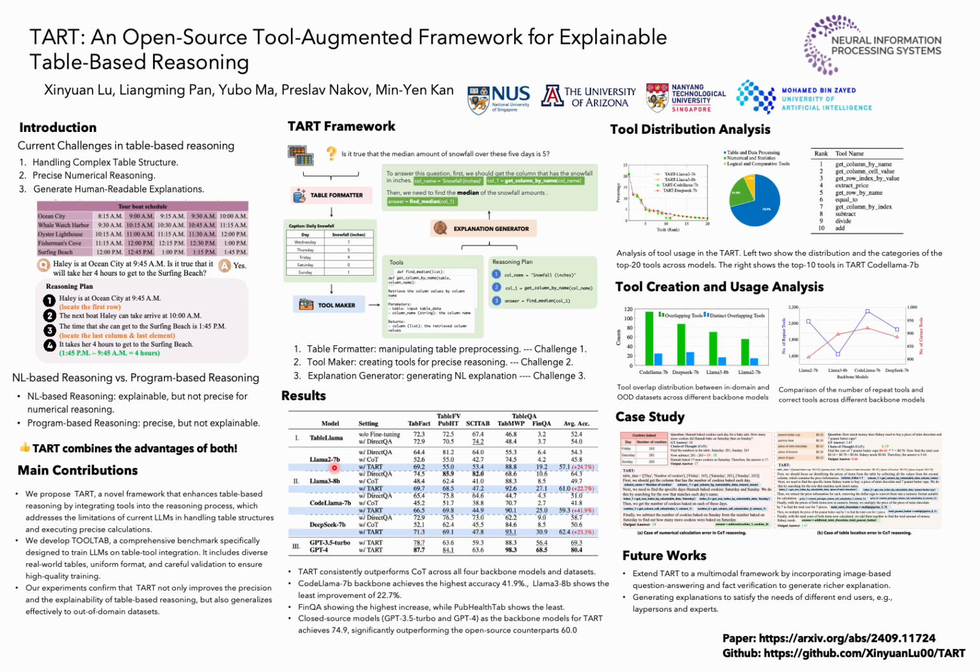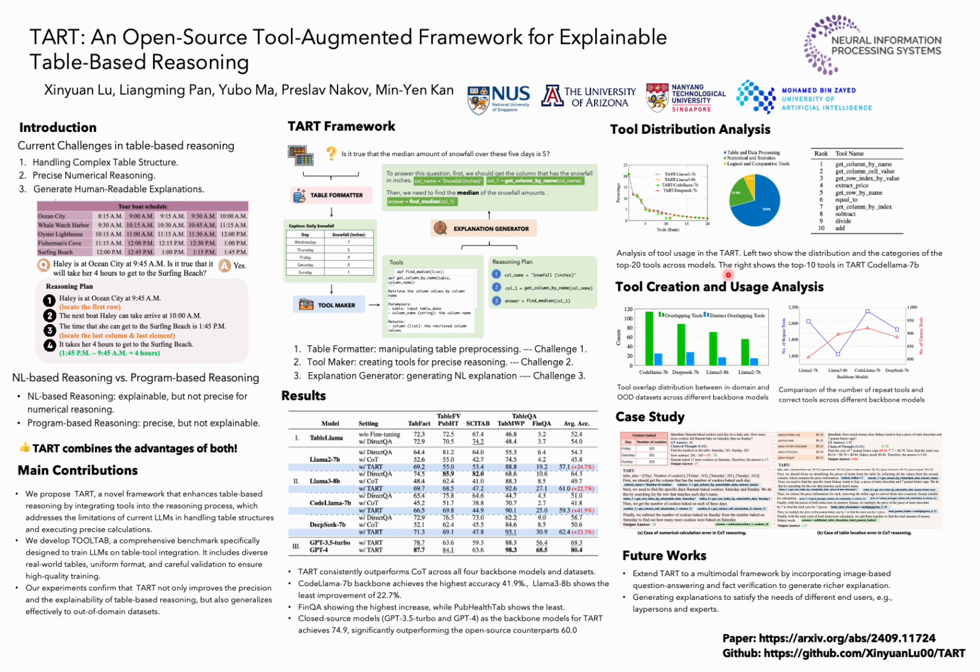If we look at different backbone models, we find that the CodeLlama 7b backbone achieved the highest accuracy, and the Llama 3 8b shows the least improvement. When comparing the different datasets, we find that FinQA shows the highest increase, while PubHealthTab shows the least. And if we compare the closed source model and the open source models, we find the closed source model as the backbone achieved the highest, outperforming the open source counterparts.